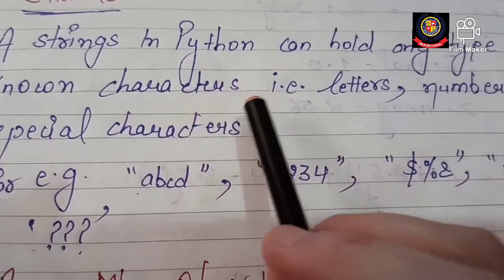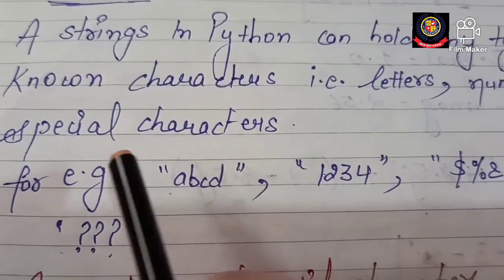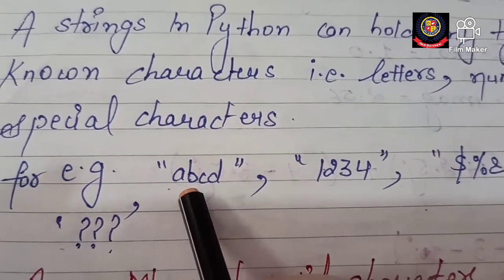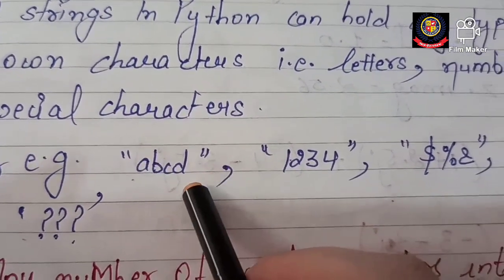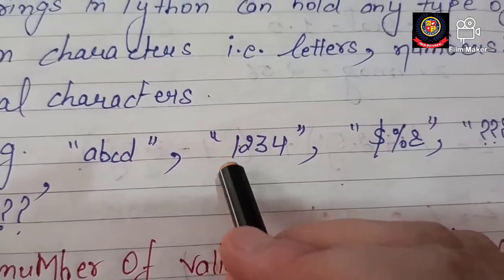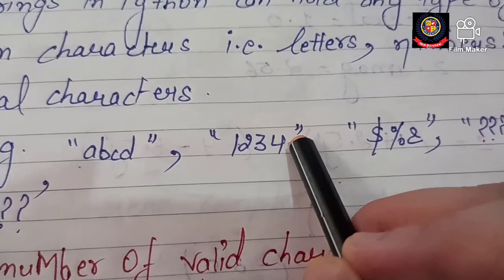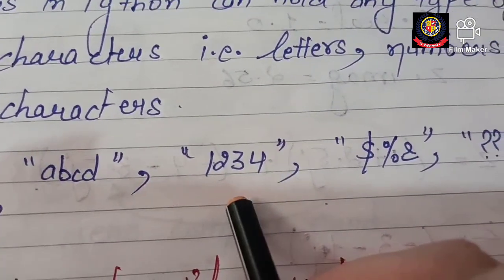And what are those known characters? That can be letters, numbers, and special characters. For example, here I have written ABCD in double quotation, that means it is a string. Then I have mentioned the digits 1 2 3 4 in a quotation, that is also part of a string.